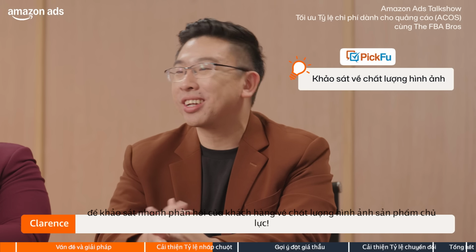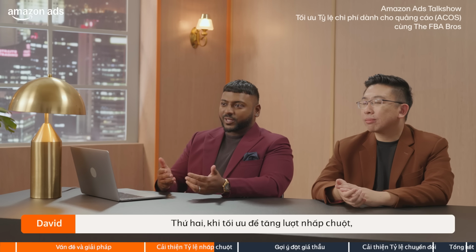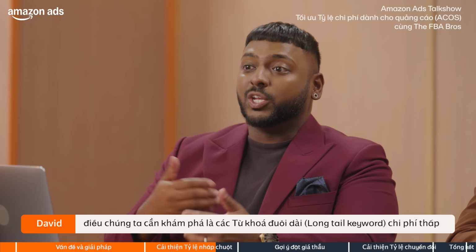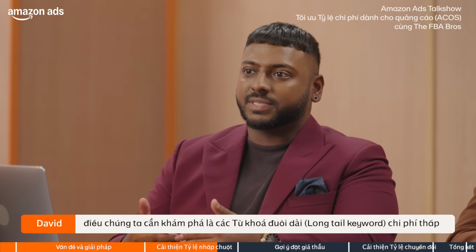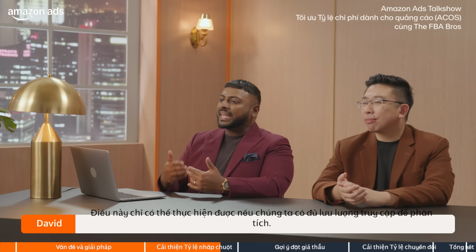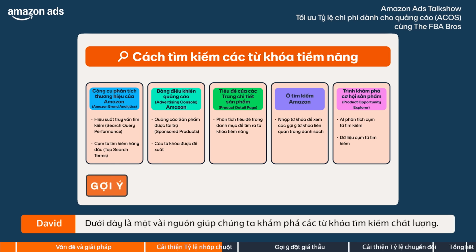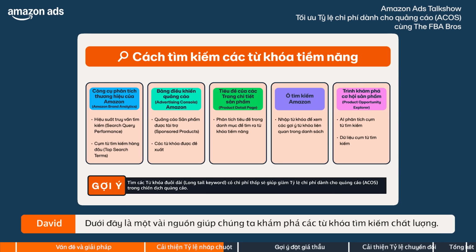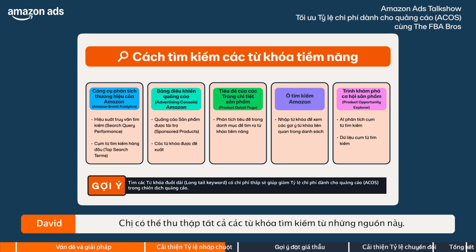And secondly, as we optimize for clicks, what we need to uncover are the low-cost, long-tail search terms that generate clicks and orders. This can only be achieved if we have enough traffic to inform us. Here are some of the sources for us to find high-quality search terms. You can gather all of these search terms from all of these sources.